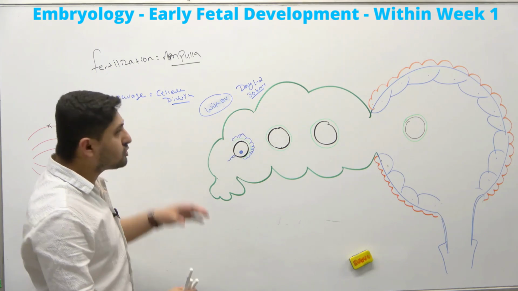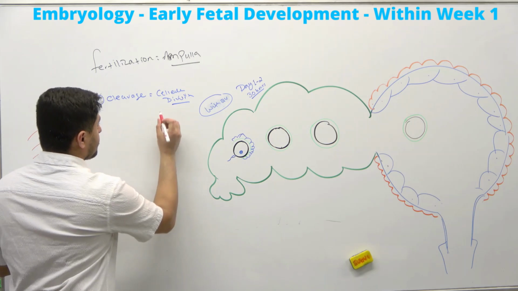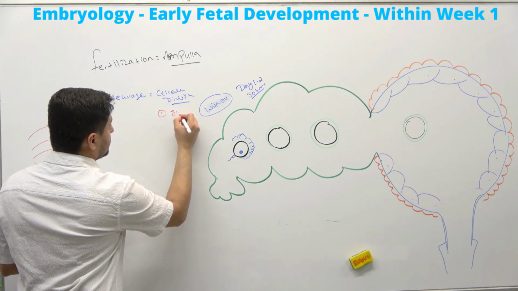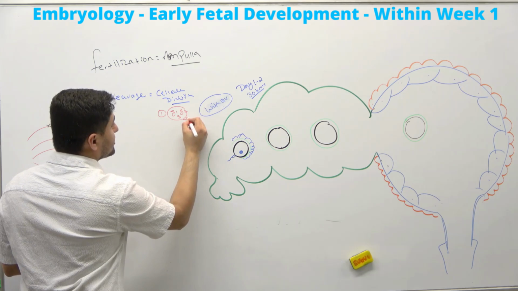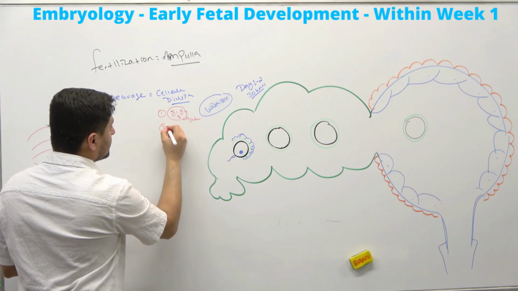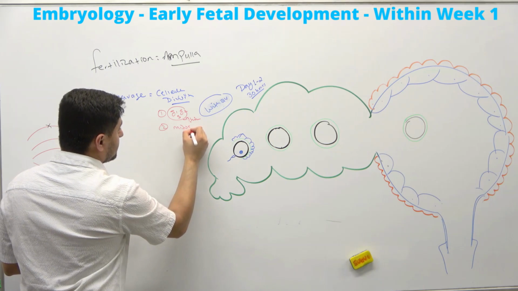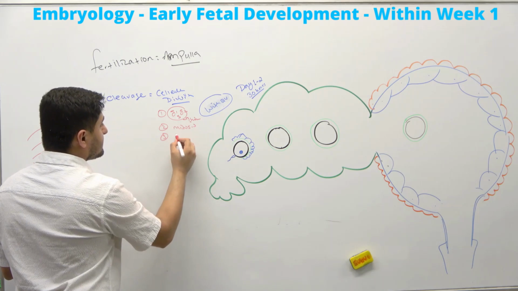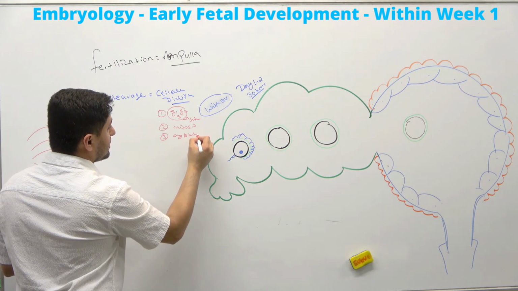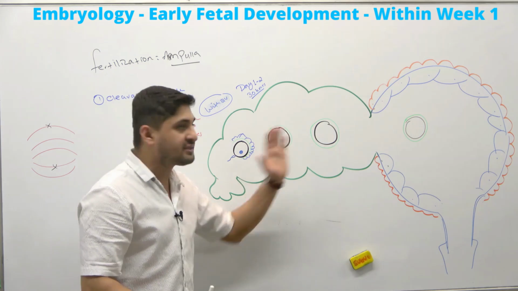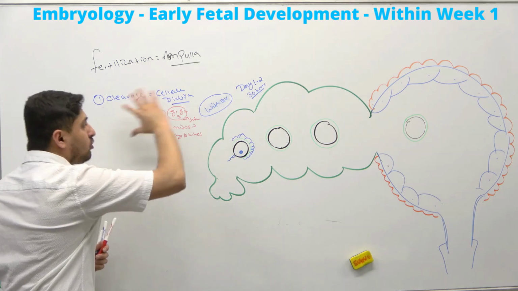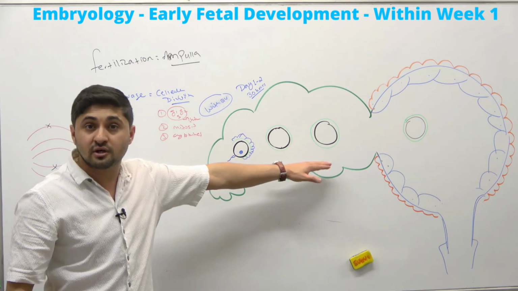The cells go through a whole process of G1, G2, S phase, which is called interphase. Then mitosis will occur, and then cytokinesis will occur. All these phases take place every time cleavage happens, meaning the whole cell cycle will occur here.